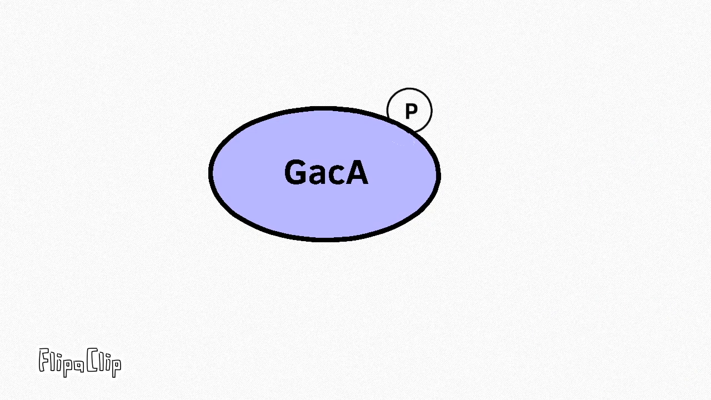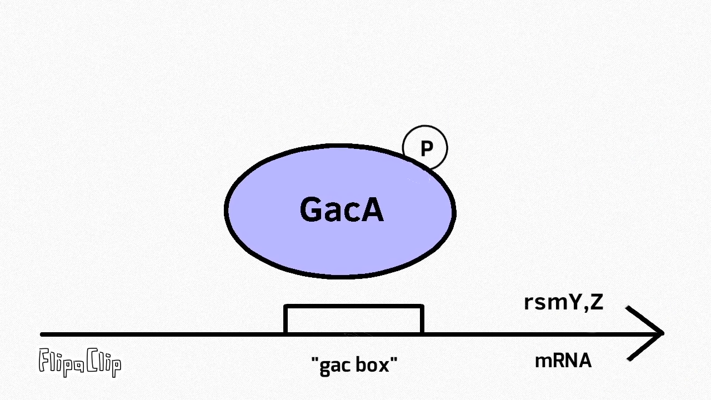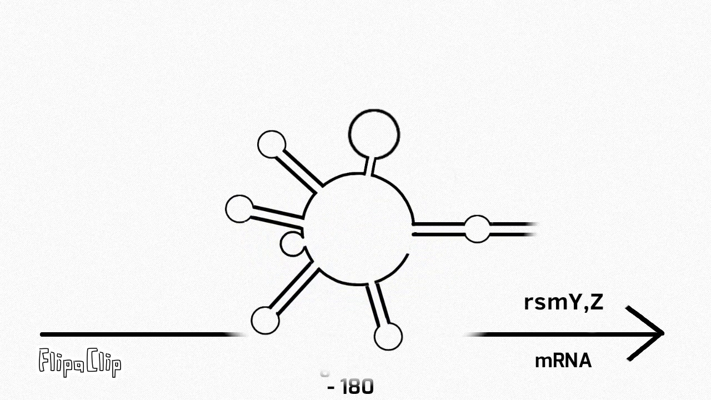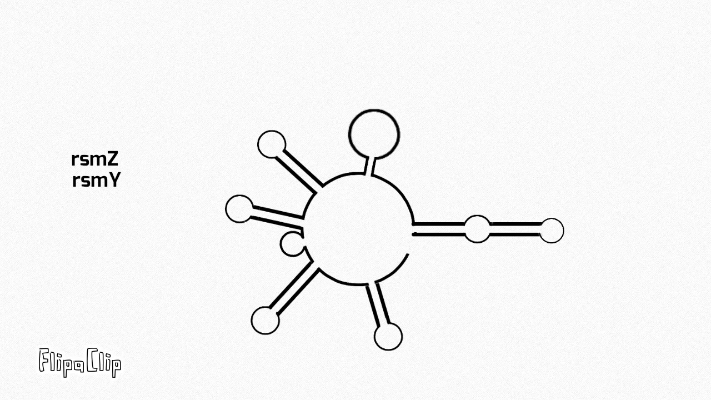Then, the phosphorylated GacA binds to the GAC box sequence, which is minus 180 base pairs from the transcription start site of both RsmY and RsmZ. Once transcribed, RsmY and RsmZ sequester RsmA, a post-transcriptional repressor of pel and psl genes.